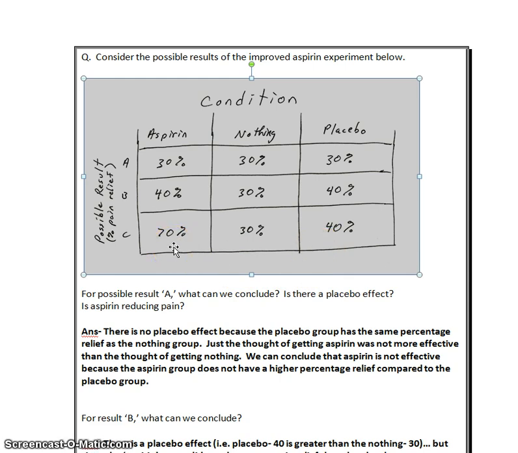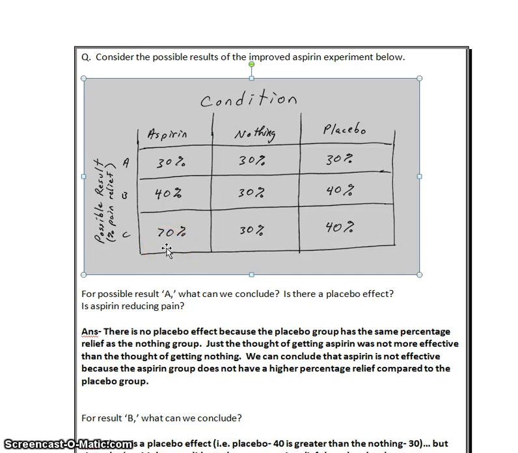So we do have evidence here that aspirin is effective because this number is greater than the placebo number. So we can conclude that while some of these people may have felt better just because of a placebo effect, the mere knowledge that they're getting aspirin, the actual chemical itself, the aspirin itself, appears to have some power in reducing pain.